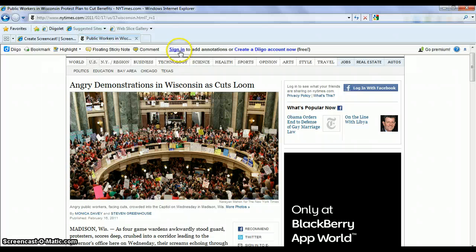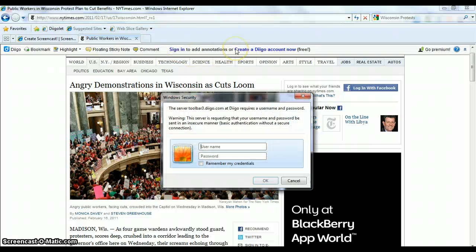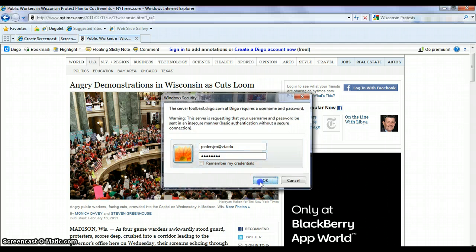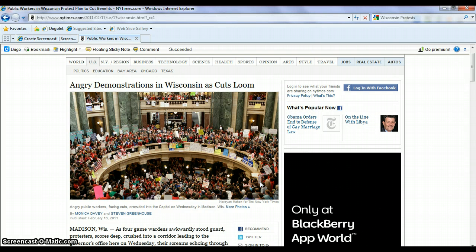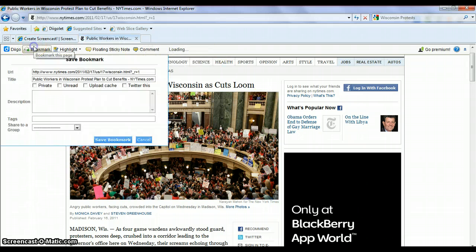If you're not logged in, go ahead and click on sign in. It should prompt you for your username and password. Alright, so there you go. I'm logged back in. I'm going to go click on bookmark.